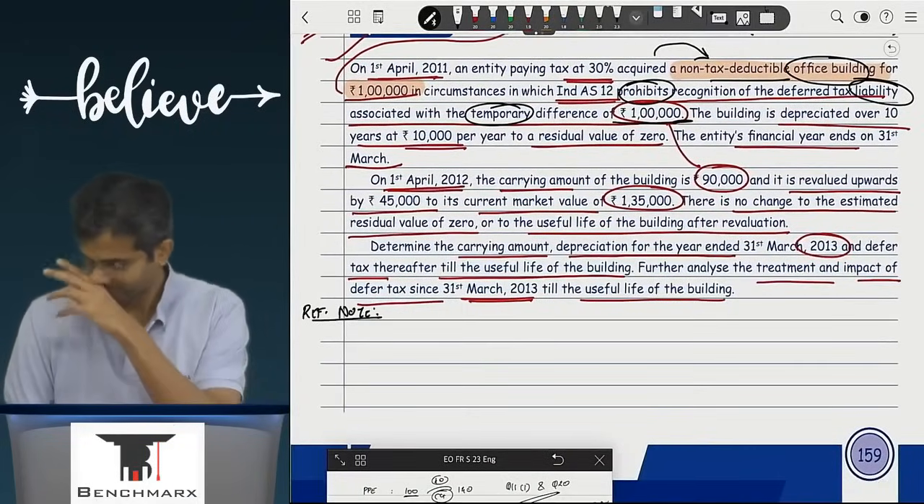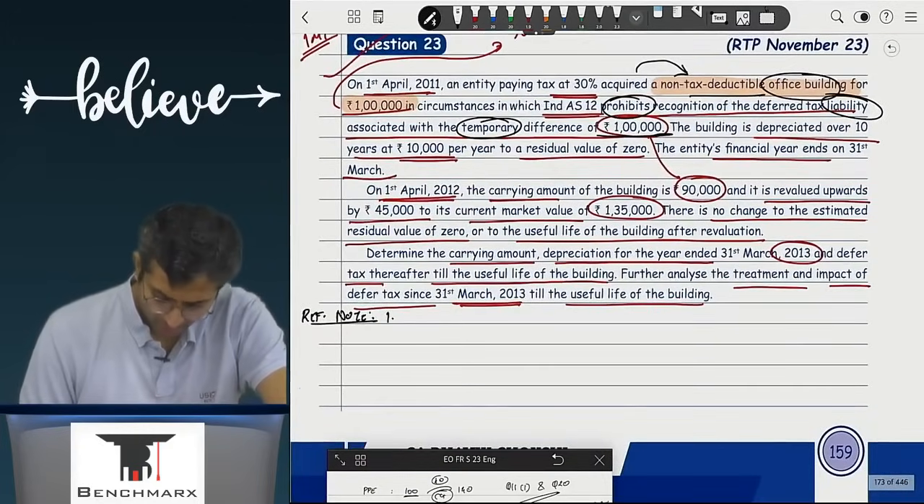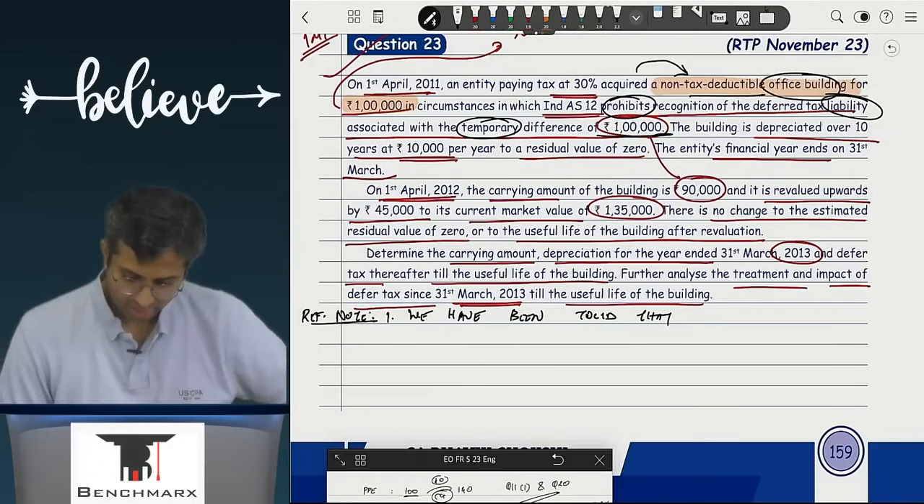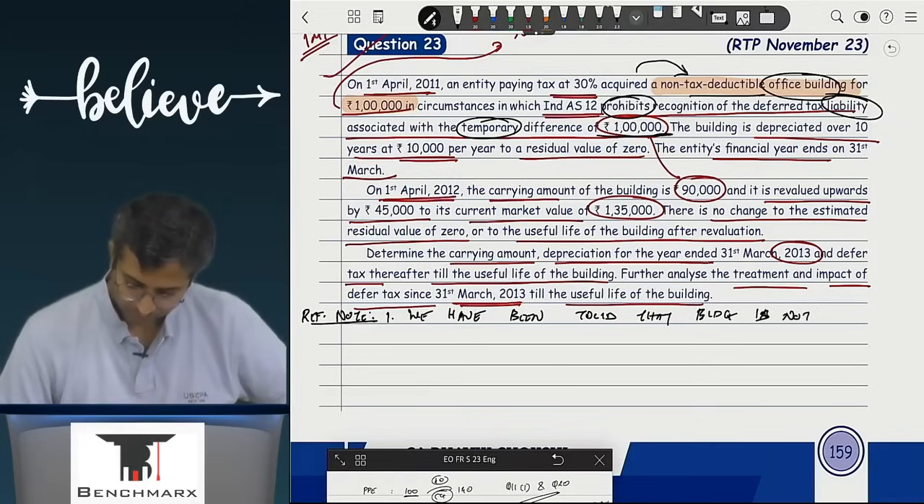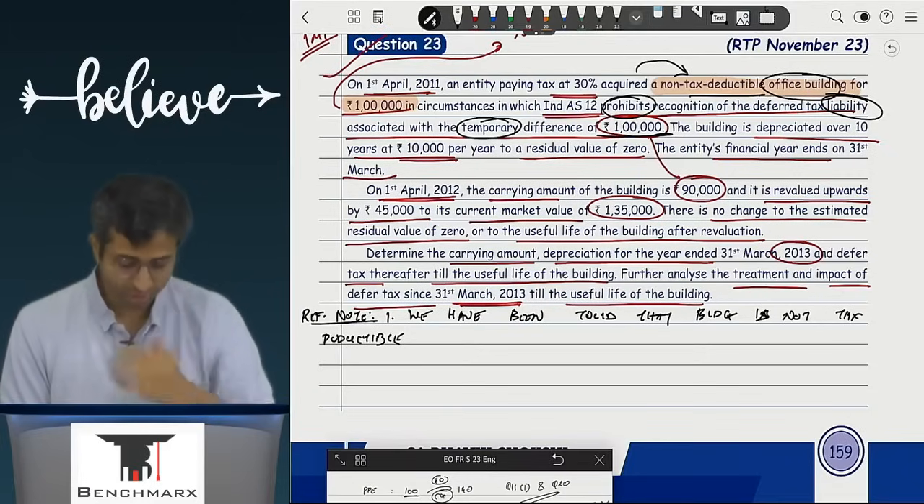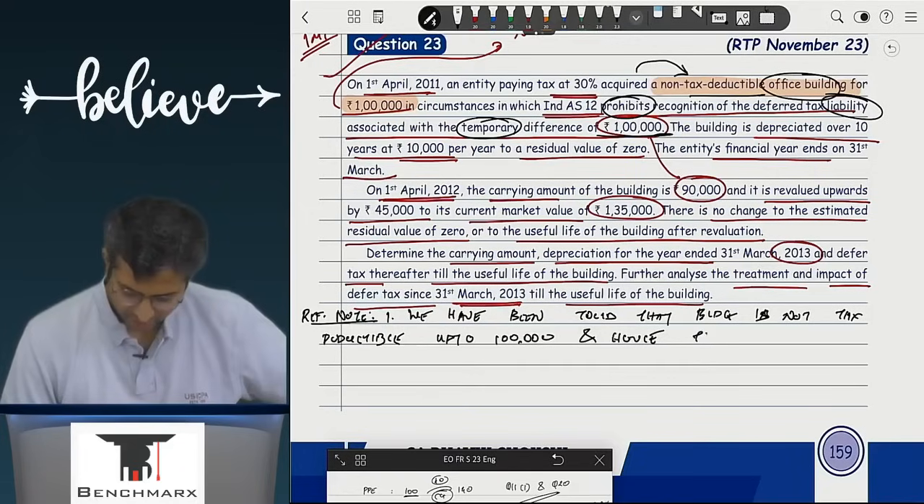Write down. Reference note. Point 1. We have been told that the building is not tax deductible up to 1 lakh, and hence tax base is nil.